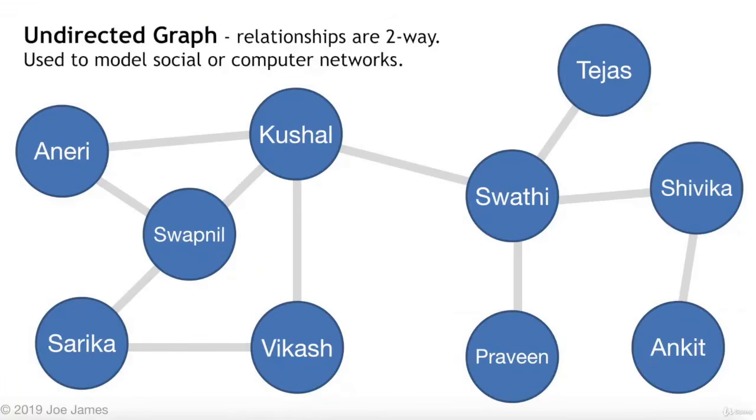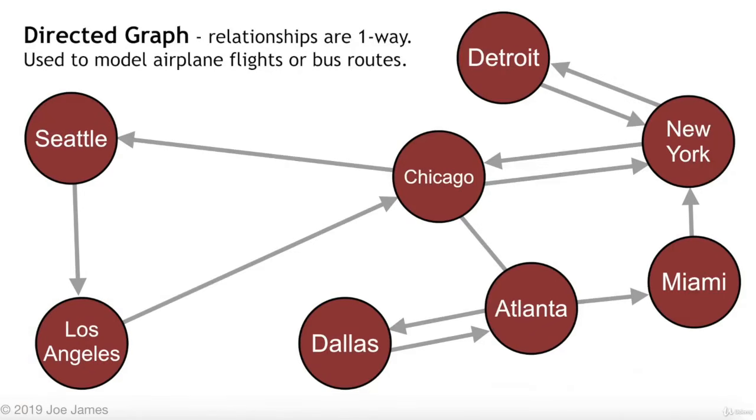Now another type of graph is a directed graph. If you wanted to model, for instance, airplane flights between cities, in some cases there may be a one-way flight or even a round-trip flight, but each leg of that flight is going to be represented by an arrow, in other words, which direction it's going. If you have a flight going from Chicago to Seattle, it doesn't necessarily have a return flight.